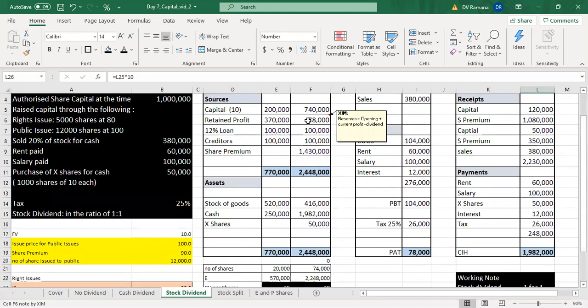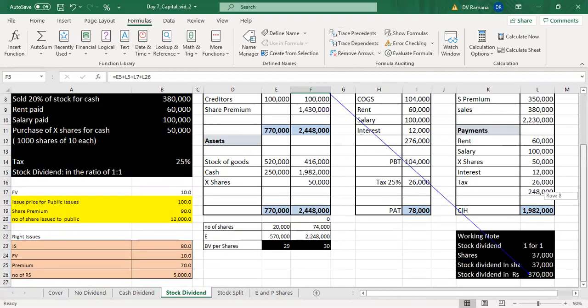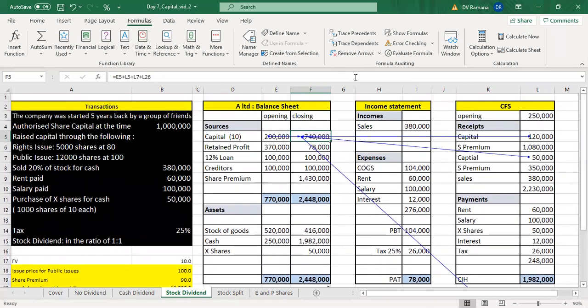The retained profit, of course, reduces because you have distributed dividend to the extent of 370,000, but not in the form of cash, but the capital increases. The capital increases because of the new shares issued, and this is the stock dividend or bonus shares.